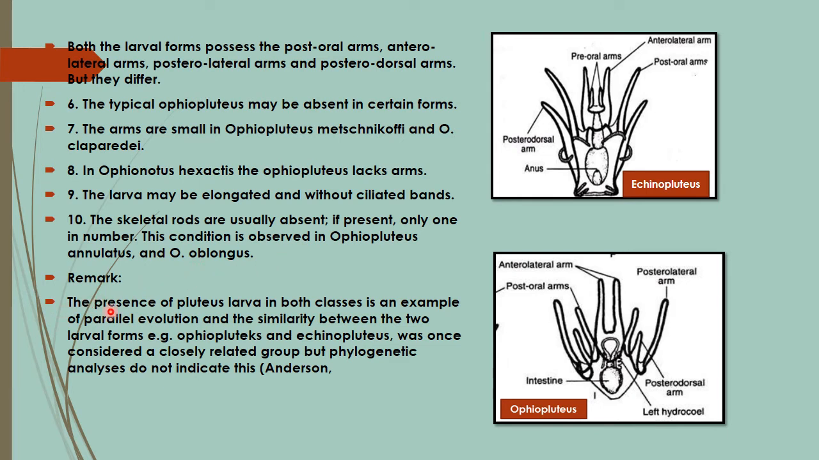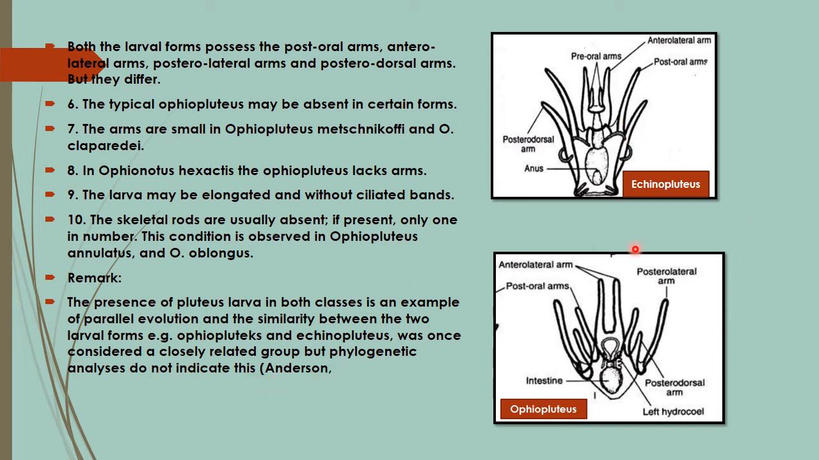Remark: the presence of Pluteus larva in both the cases is an example of parallel evolution, and the similarity between the two larval forms, that is Ophiopluteus and Echinopluteus, was once considered to indicate a closely related group, but the phylogenetic analysis does not indicate this. It is supported by Anderson and other scientists.